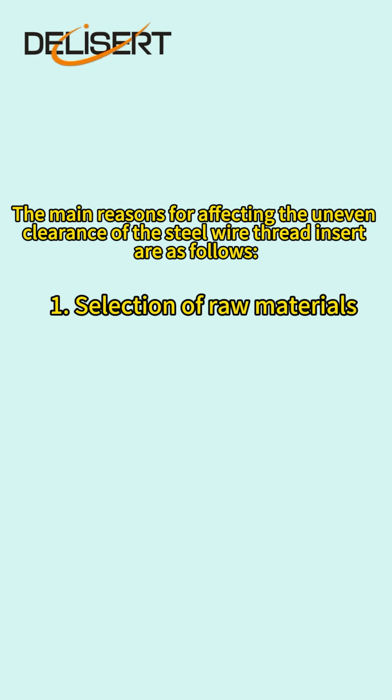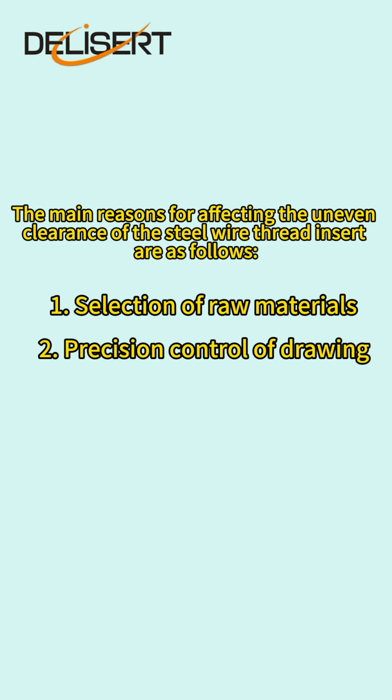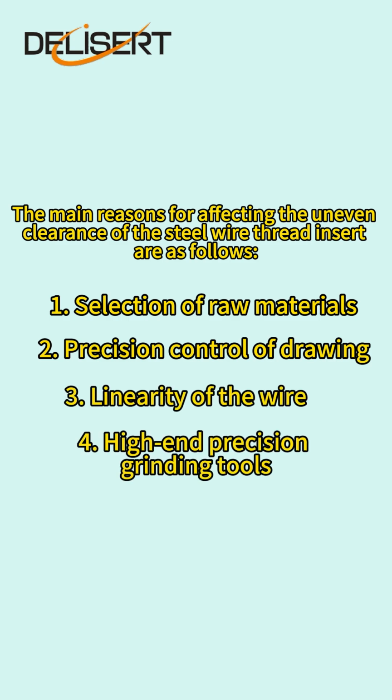The main reasons for affecting the uneven clearance of the steel wire thread insert are as follows. 1. Selection of raw materials. 2. Precision control of drawing. 3. Linearity of the wire. 4. High-end precision grinding tools.